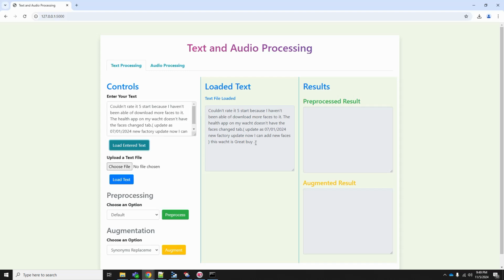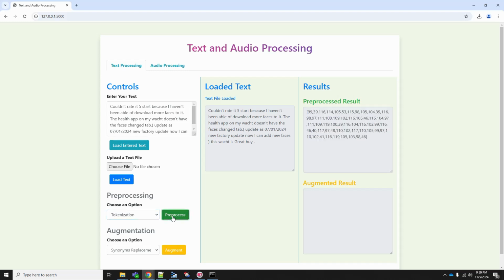In that case, the first step is to do some pre-processing here. I have an option called default. When I choose default, all these particular pre-processing techniques are going to get applied. Let me show you what tokenization is. Tokenization is breaking down the text into words, and then we assign a unique number to each word. Why is this done? Because our models cannot understand the text directly, so in order to convert the text to numbers, we use tokenization.